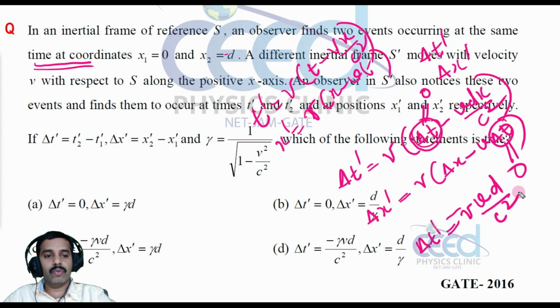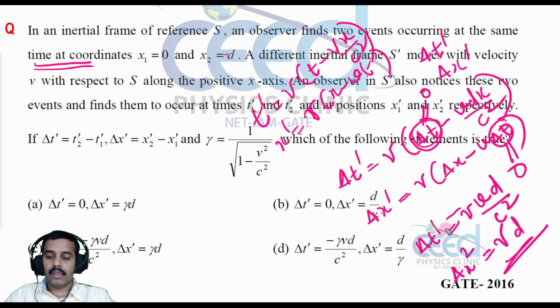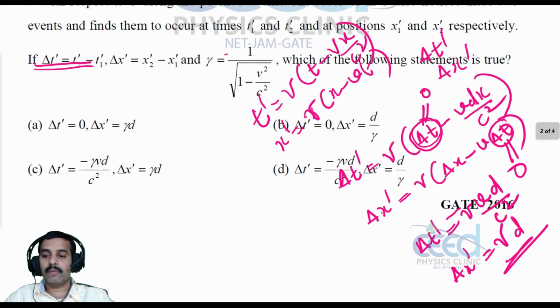And what is this delta x dash? Delta x dash is equal to gamma into delta x, which is d, and this delta t is 0, so gamma d. So these are the new time interval and space interval when I am measuring this event from the S dash frame. So when I am looking with respect to the S dash frame, these are the new space and time intervals.